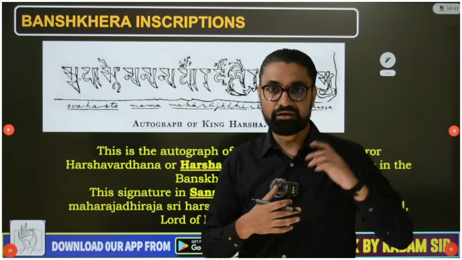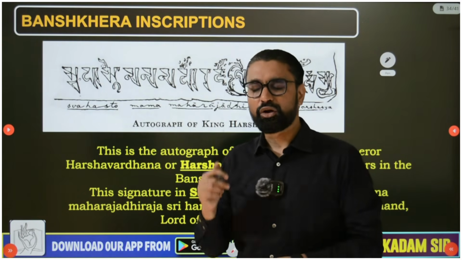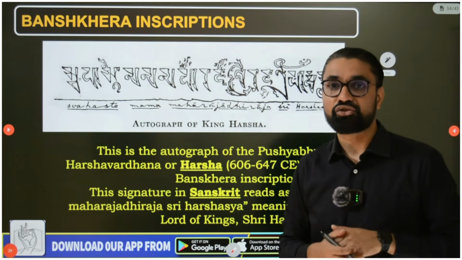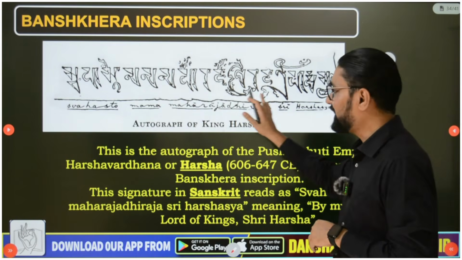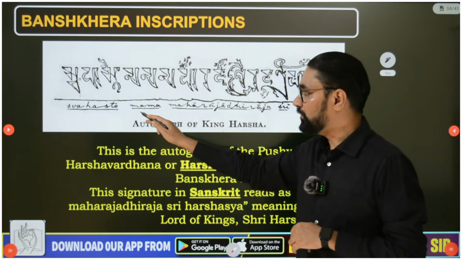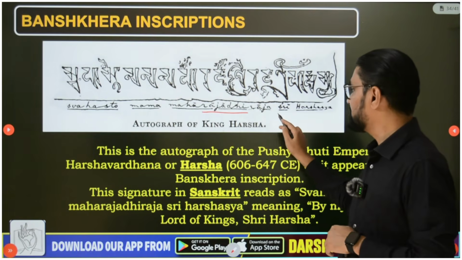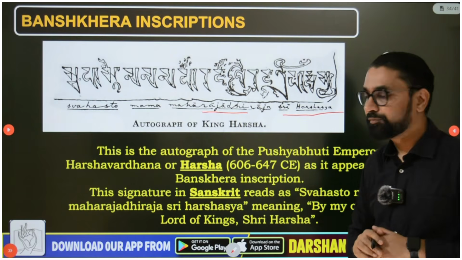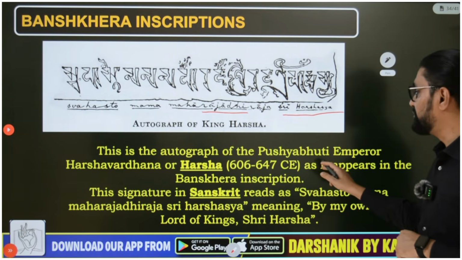The other information I will discuss in my app classes, but one important point is that it has the signature of Harsha. In the end he has signed Swahasto Mama Maharajadhiraj Sri Harshasya. This is the autograph of the Pushyabhuti emperor.